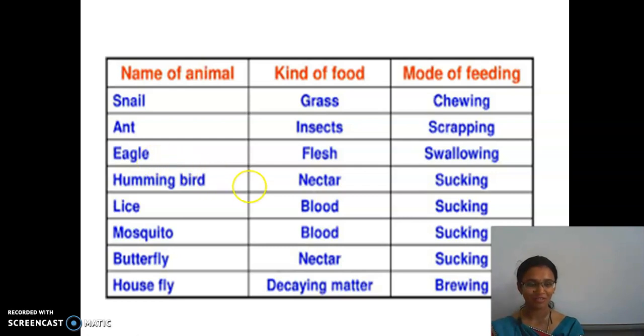They eat only flesh. Hummingbirds are herbivores. Lice are carnivores because they suck blood. Blood is from animals, right? Mosquito also comes under the category of carnivore. Butterfly comes under the category of herbivore. Housefly, carnivore. Okay, next one.